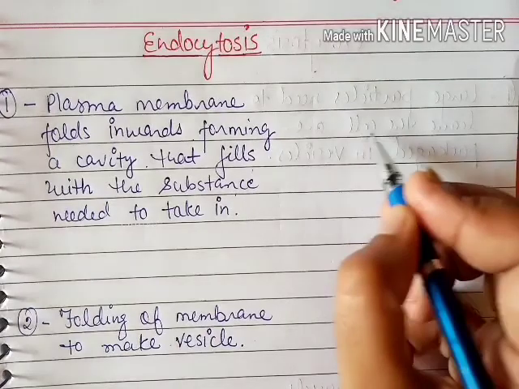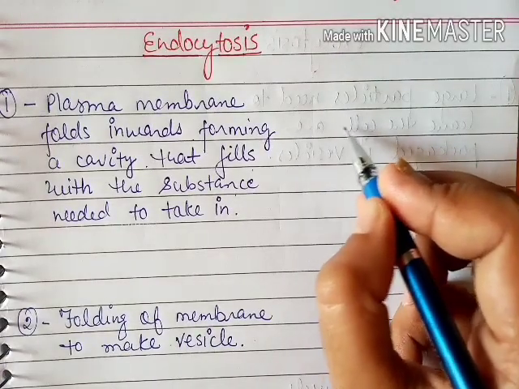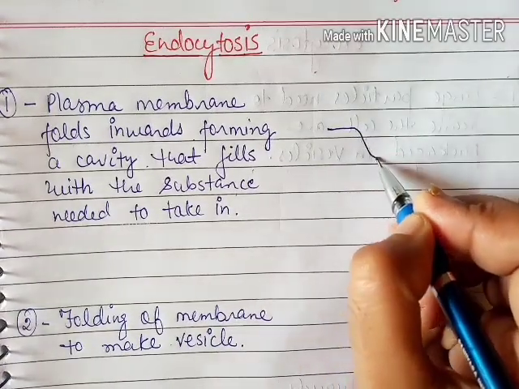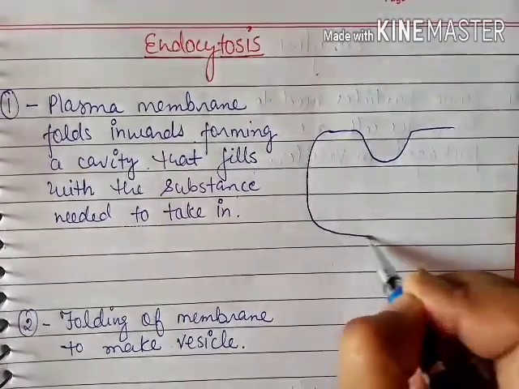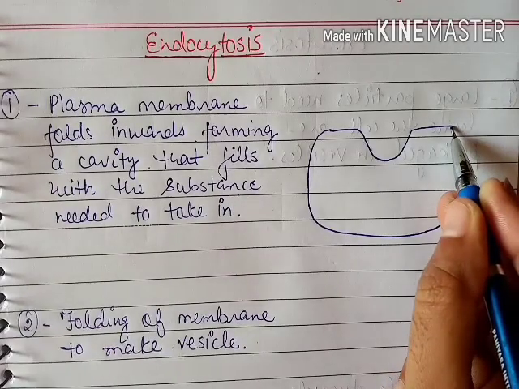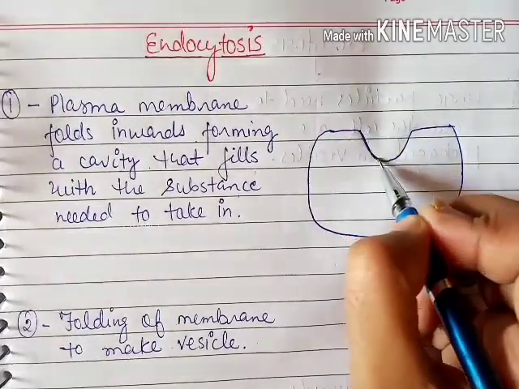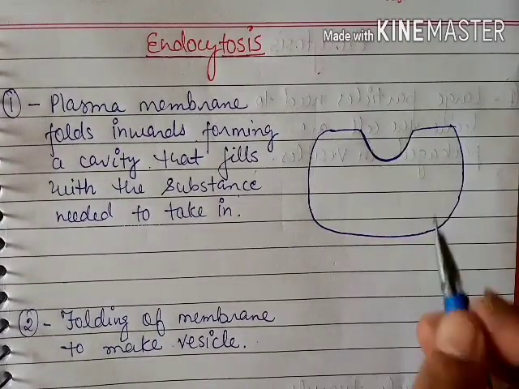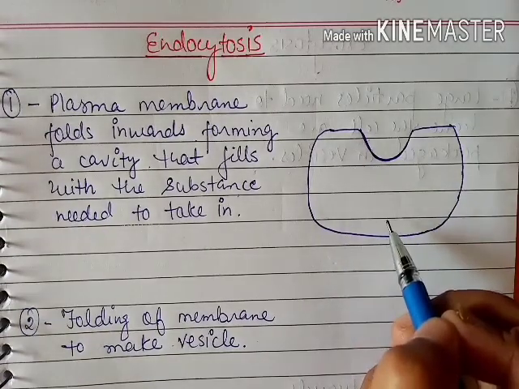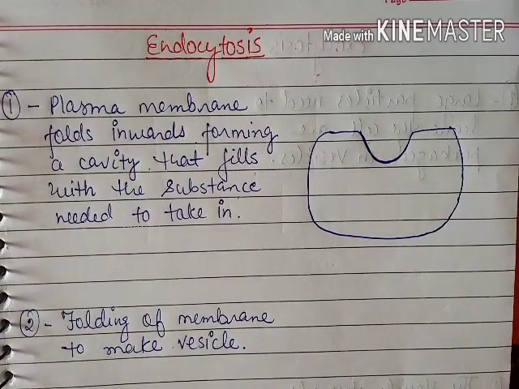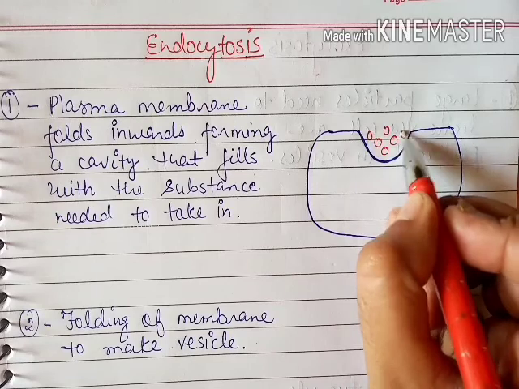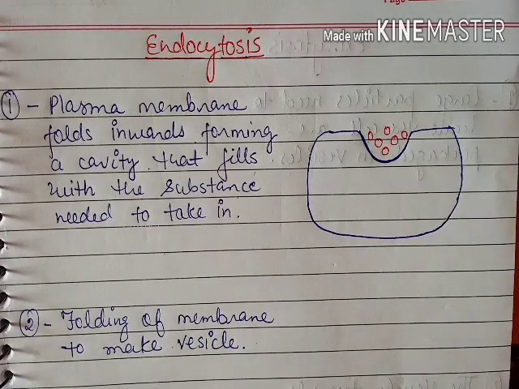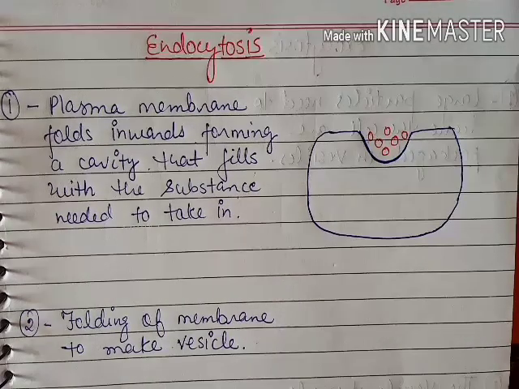Suppose this is the plasma membrane of a cell; it starts to invaginate, and whatever substances have to get in start to fill inside this infolding, this invagination.